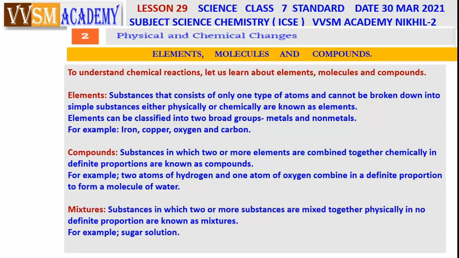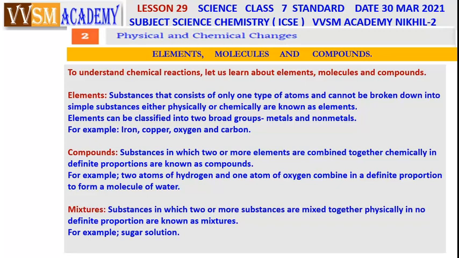Substances that consist of only one type of atoms and cannot be broken down into simple substances, either physically or chemically, are known as elements. Elements can be classified into two broad groups, metals and non-metals. Metals are almost all metals.